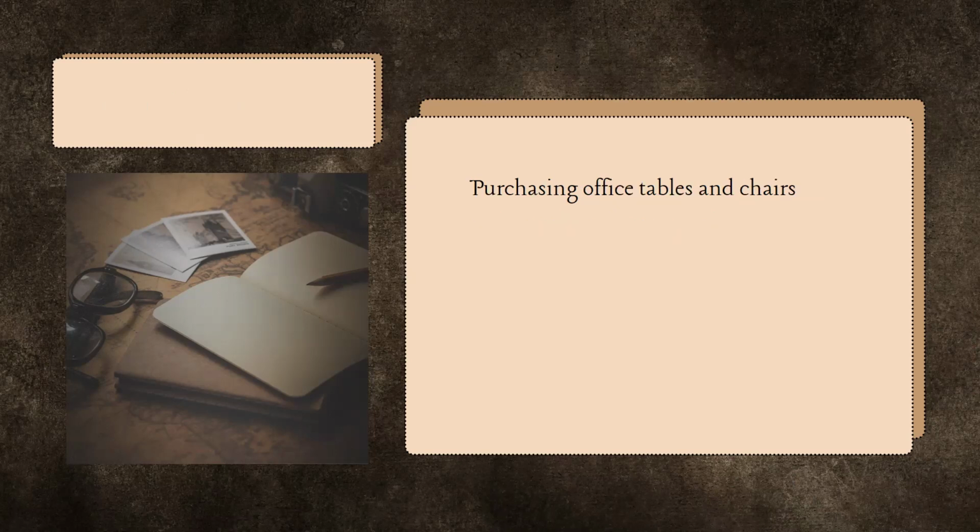Next one is purchasing of office tables and chairs. The same as what I said earlier, when we talk about purchasing, contributing, and selling of property, plant, and equipment, this only refers to what? Investing activities.